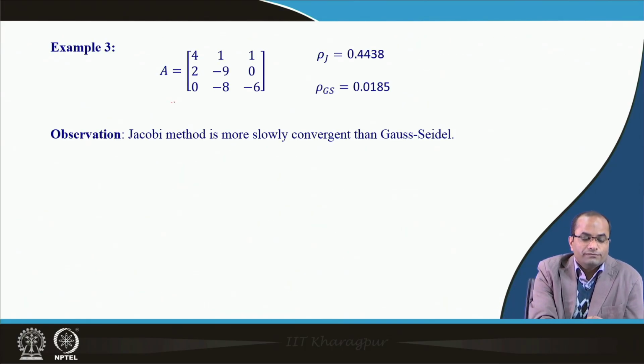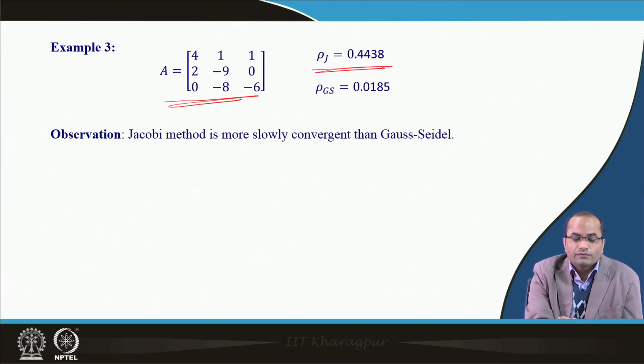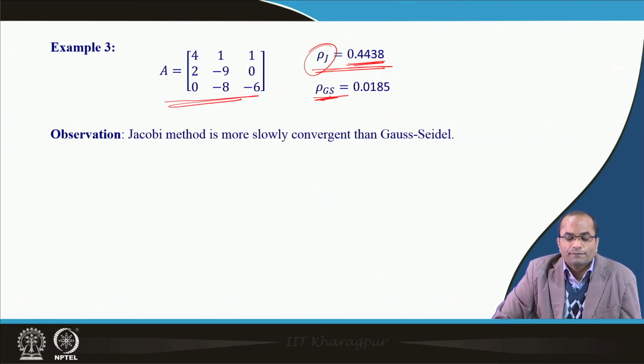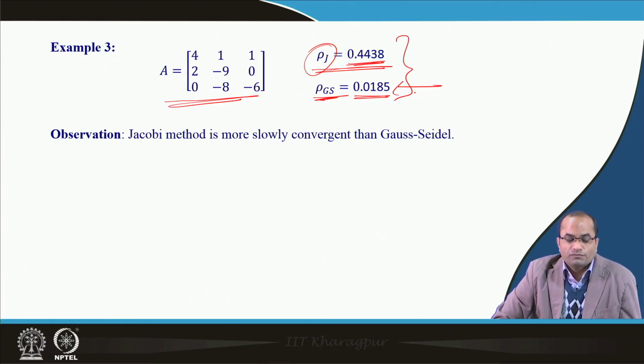Not only this, if we take this coefficient matrix, for the Jacobi method the spectral radius is 0.44, whereas for the Gauss-Seidel it is 0.01. So, that tells us both the methods will converge, but the Gauss-Seidel will converge faster.